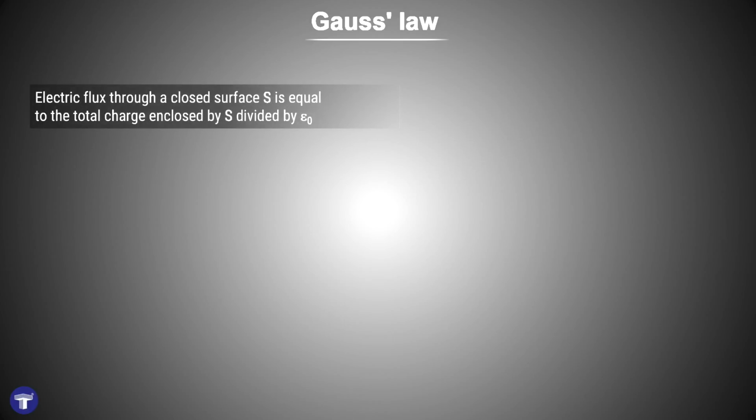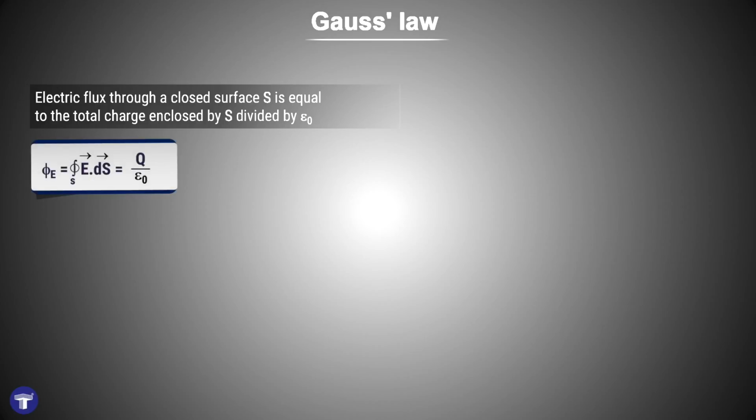An important application of the concept of electric flux is Gauss's law. Gauss's law simply states that the electric flux through a closed surface is equal to the total charge enclosed by the surface S divided by epsilon naught. As it is clear, the left-hand side of Gauss's law deals with electric flux. Gauss's law provides an easier way to find the electric field in some simple symmetric charge configurations.